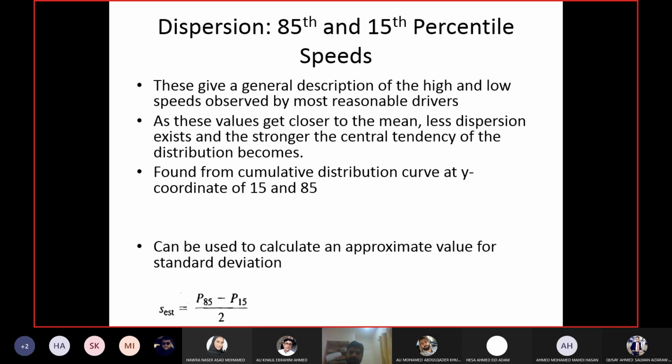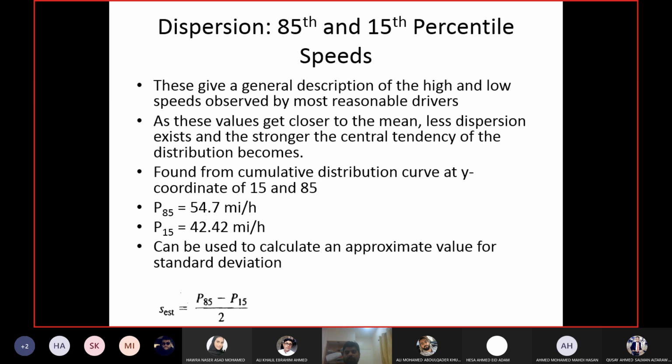Less than 15% may be learning drivers, or drivers who have something wrong with their vehicle, or drivers who have nothing to do in their lives and just want to waste their time on the roads. And more than the 85th percentile, maybe they think they are driving a Batmobile or something, Superman. So these are unreasonable drivers.